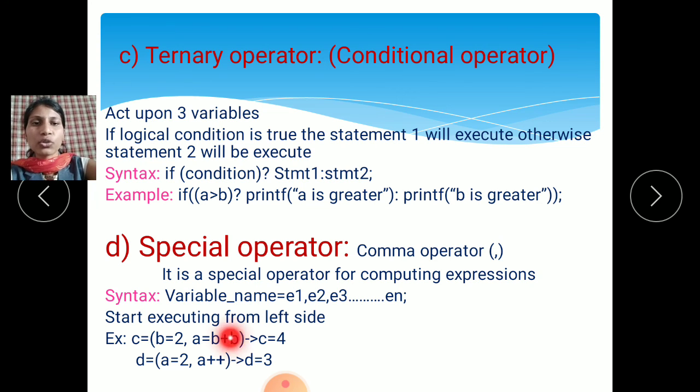Then D equals A, value of A is 2. Then A plus plus means the value of A is incremented, called pre-increment. So A plus 1 means 2 plus 1 is 3 here. So we use the comma to separate the expressions.